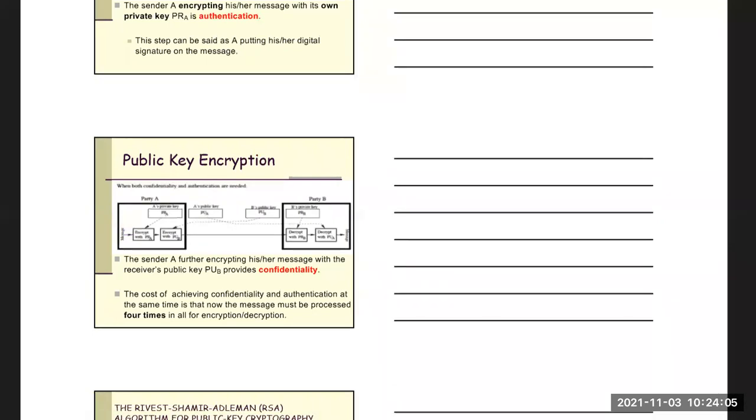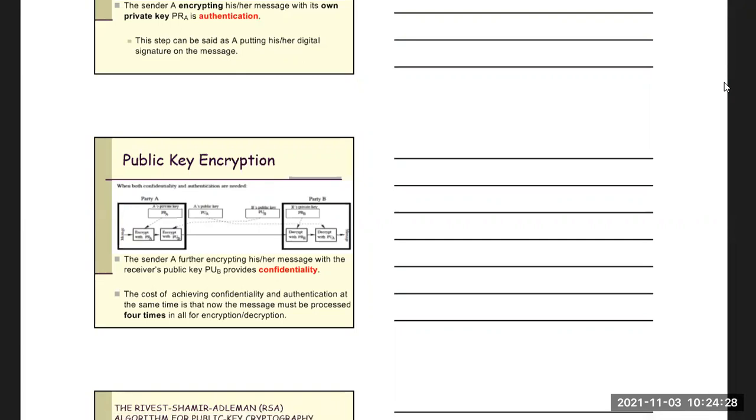Now the cost of achieving confidentiality and authentication at the same time is that the message is processed 4 times, because first it is encrypted, then encrypted again. After that, it is decrypted and decrypted.